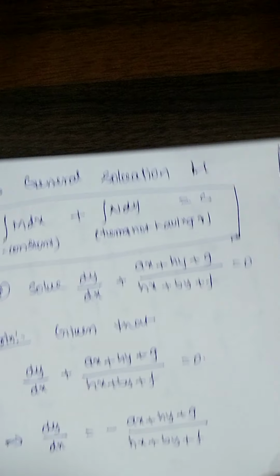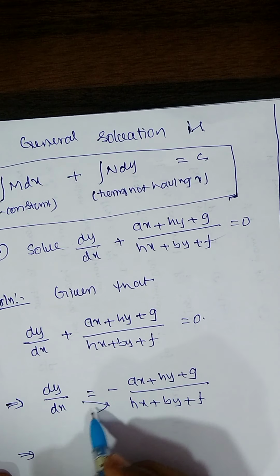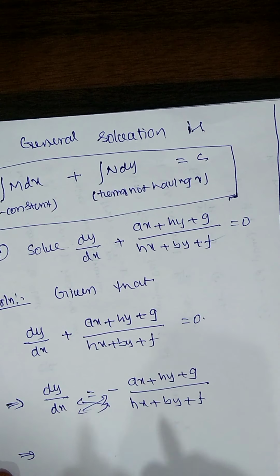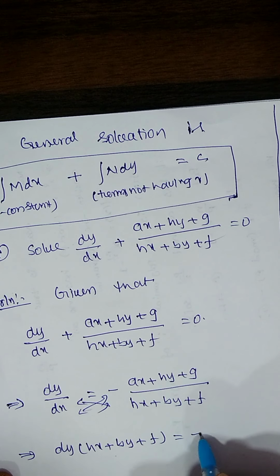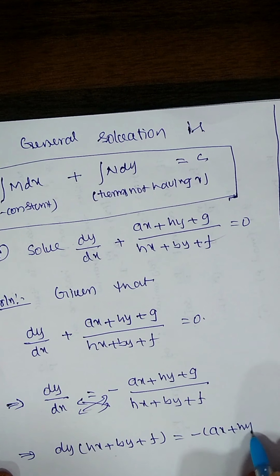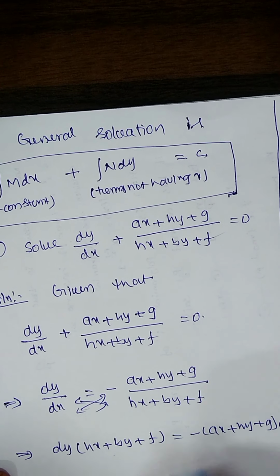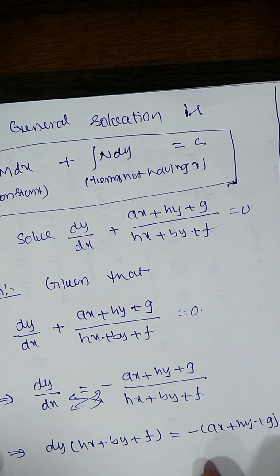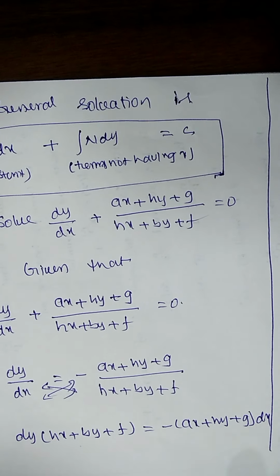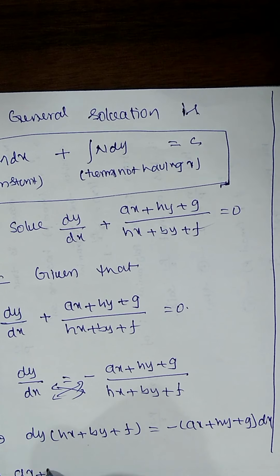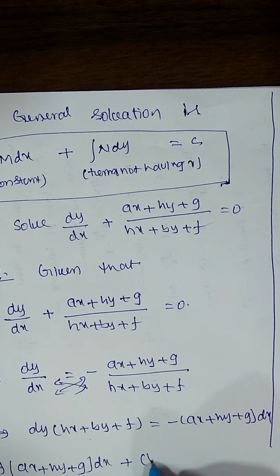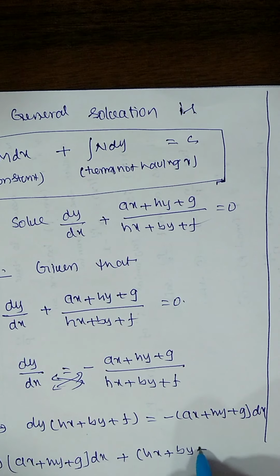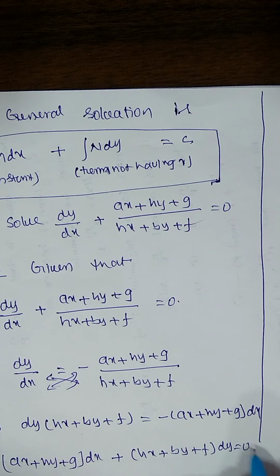Now cross multiplication: dy (hx plus by plus f) equal to minus (ax plus hy plus g) dx. Bringing the minus term from RHS to LHS, it becomes plus. That means (ax plus hy plus g) dx plus (hx plus by plus f) dy equal to 0.